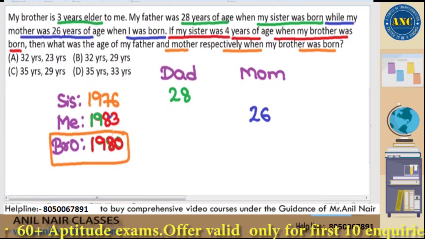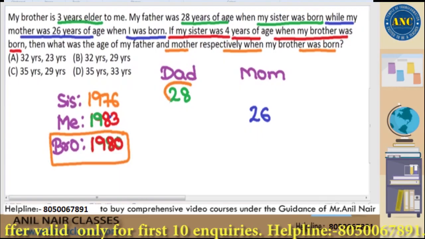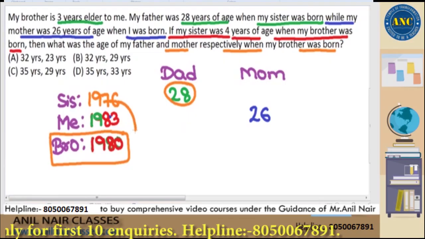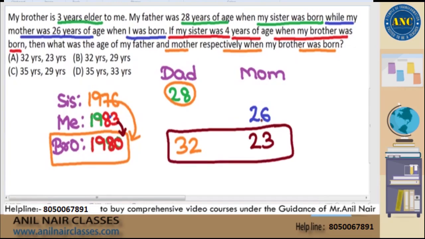See here, very easy and logical way. In 1976, my father is 28. In 1980, 4 years later, my father will be 32. In 1983, my mother was 26. In 1980, 3 years before, my mother will be 23. Answer is 32 and 23 years.